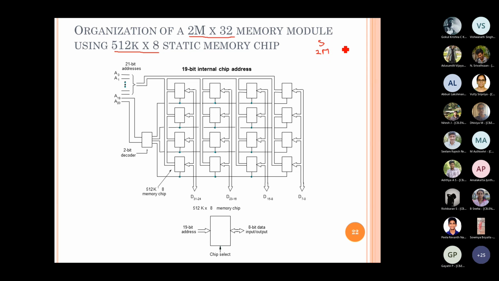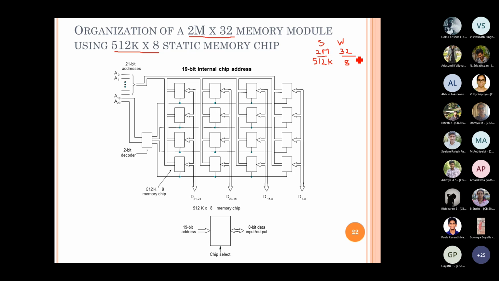and word size of the required memory is 32-bit, right? But the available memory is with each chip having 512K, and word size of 8. Okay. So whenever we require something and the availability is something, we have to match both. The size also we should be able to match, the capacity of the memory also we should be able to match, and the word size also we should be able to match.